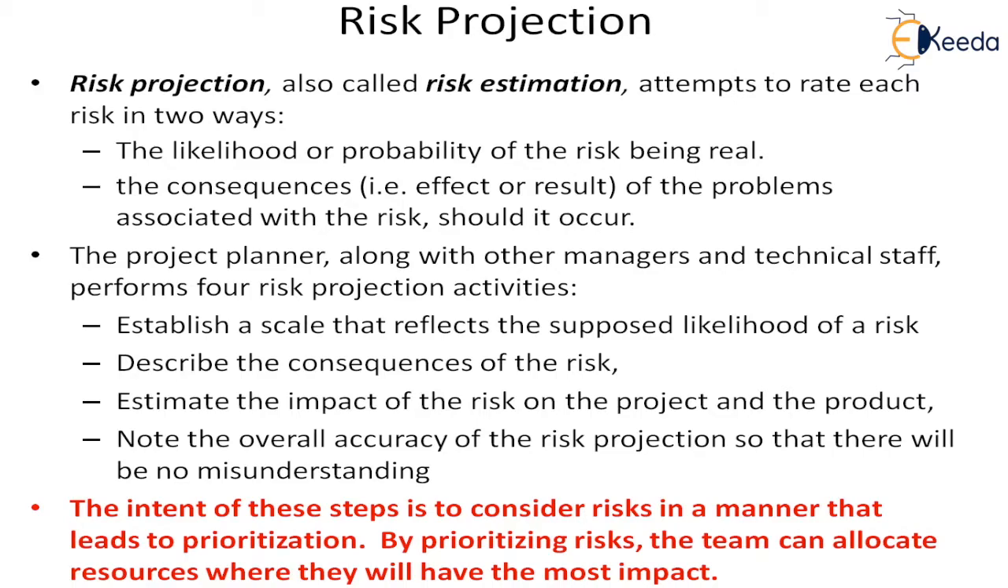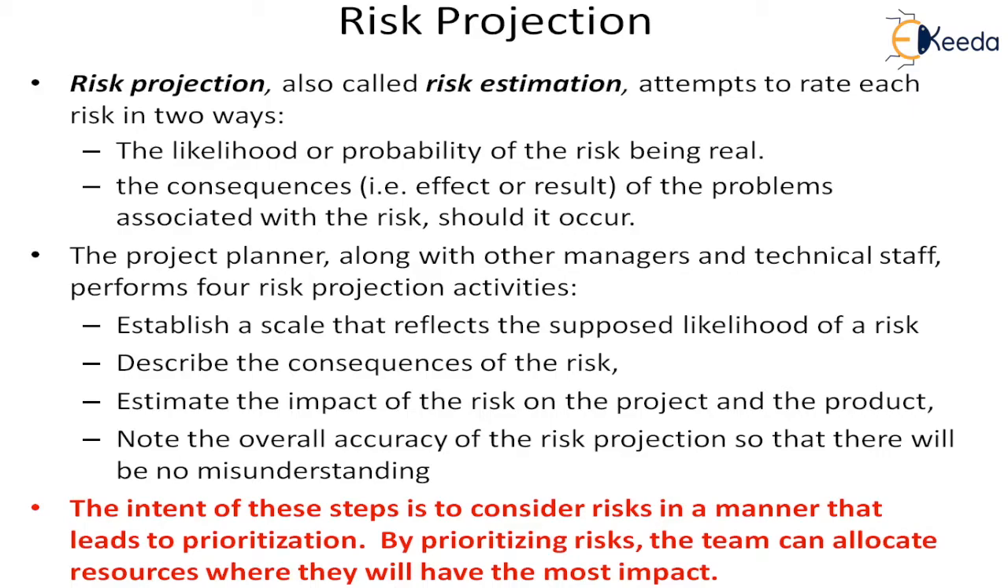And the project planner or the project manager who is doing the planning, along with other managers and the technical staff, have to do four risk projection activities. First of all, they have to establish a scale that reflects the supposed likelihood of the risk. That means in what way they will determine the likelihood, how that scale will be established. And then they will describe the consequences of the risk.